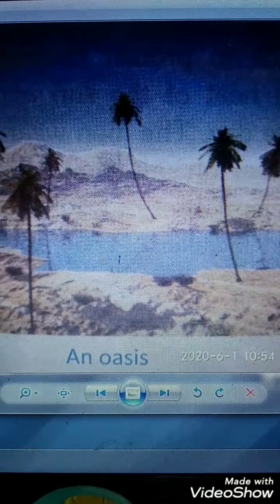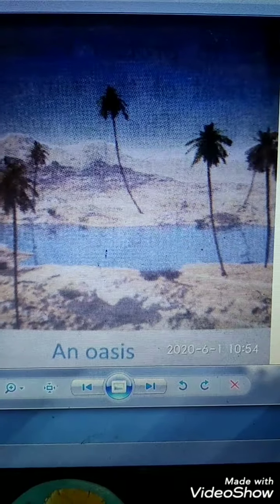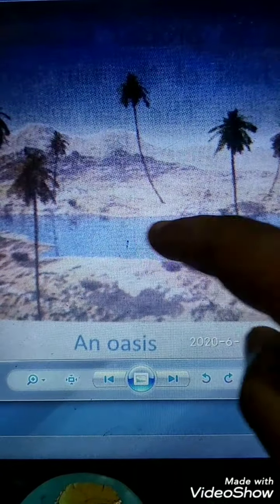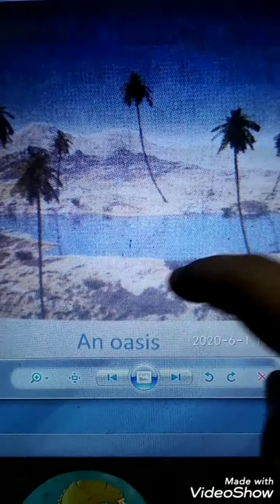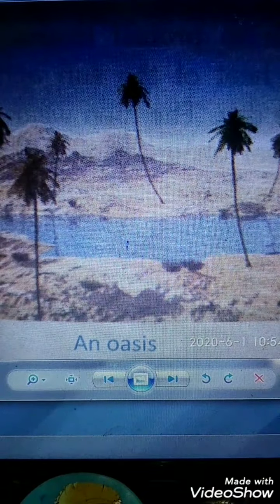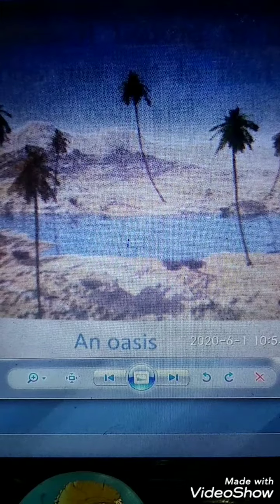So we discussed the oasis. This is the picture of an oasis that is in your book. Okay, you see the picture, water is available only in this limited area, isn't it? And nearby, other trees can grow. Clear? So this is the area where in the desert region water is available.